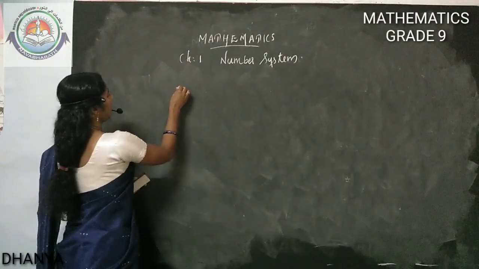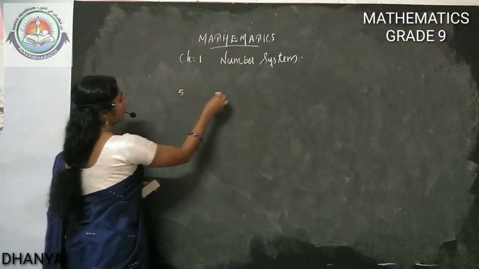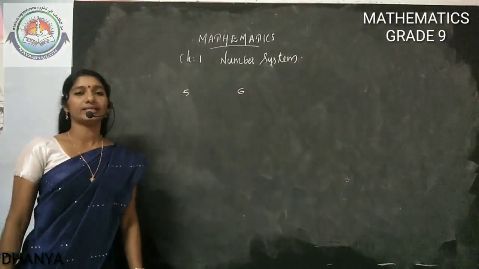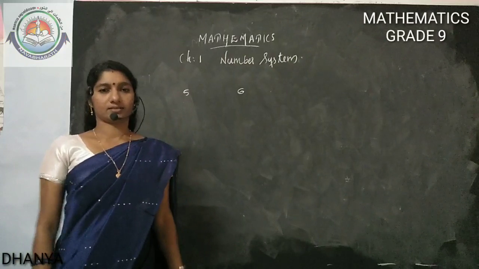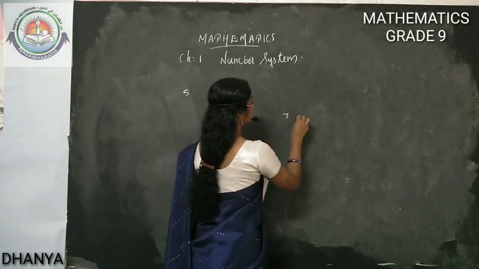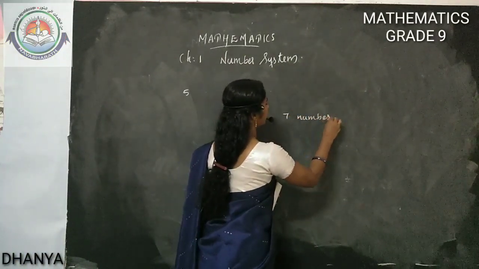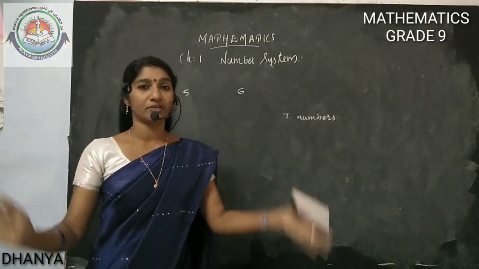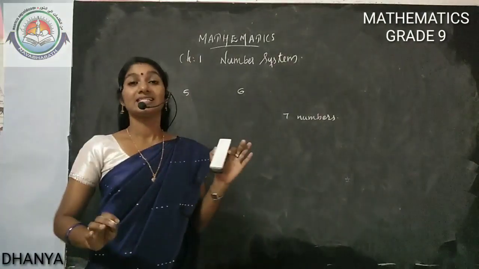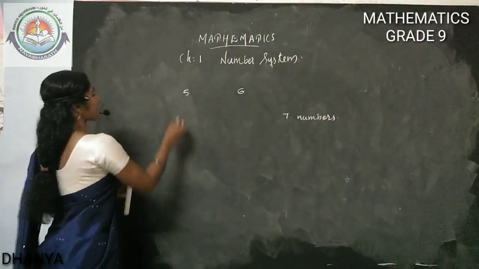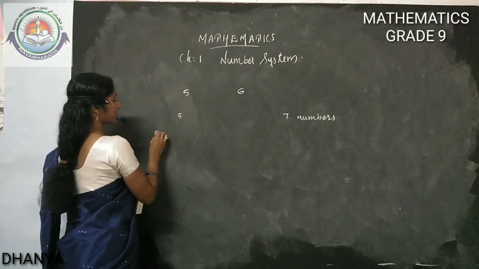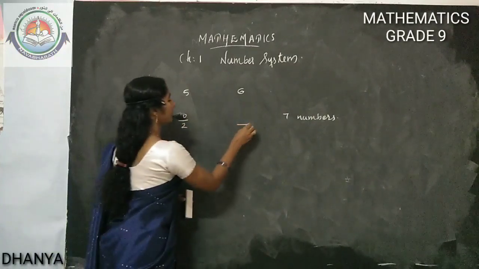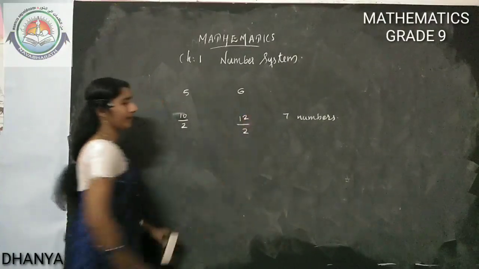Another question. In between 5 and 6, we need to insert 7 numbers. Or find out any 7 numbers between 5 and 6. There will be infinite numbers between 5 and 6. We need only 7 numbers. Suppose I wrote 5 as 10 by 2. So we need here 2. So we will get 12 by 2.